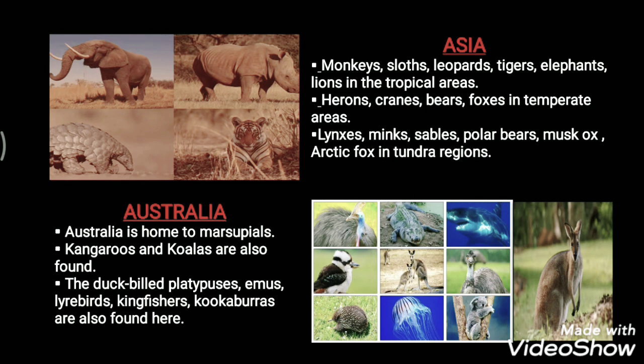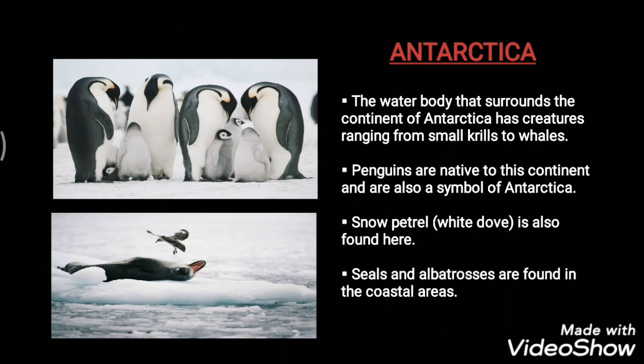So along with all of them, the duck-billed platypuses, emus, lyrebirds, kingfishers and kookaburras are also found here. Alright, now we have the last one, that is Antarctica. Now, the water body that surrounds the continent of Antarctica has creatures ranging from small krill to whales. Penguins are native to this continent and they are also a symbol of Antarctica.